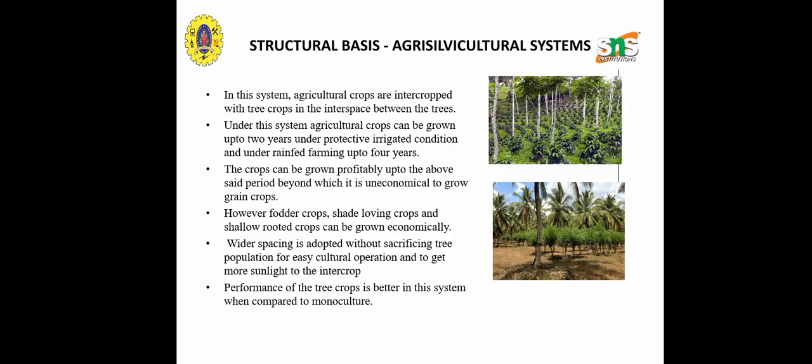Classification of the agroforestry system on structural basis. The structure of a system can be defined in terms of its components and the expected role or function. In this system, the type of component and the arrangement are important. Agroforestry systems can be grouped into two categories based on nature of components and arrangement of the components. Based on the nature of the components, it will be classified into agri-silvicultural system, silvopastoral system, and agro-silvopastoral systems.